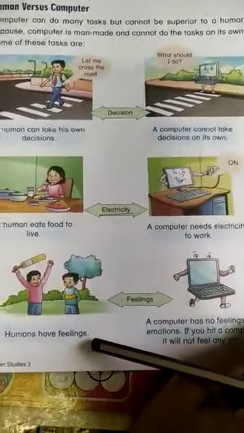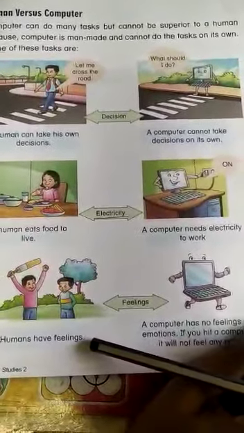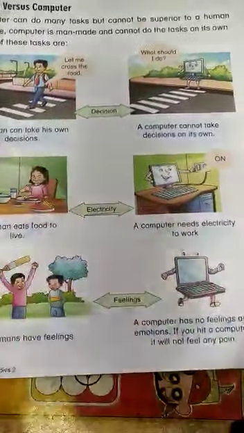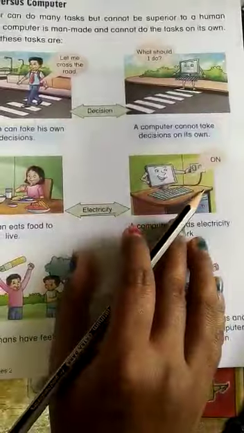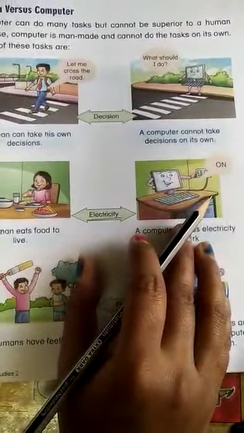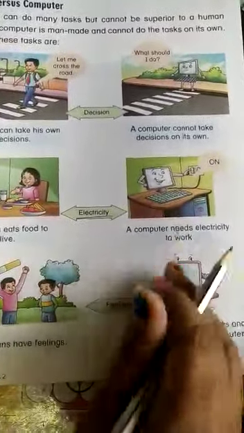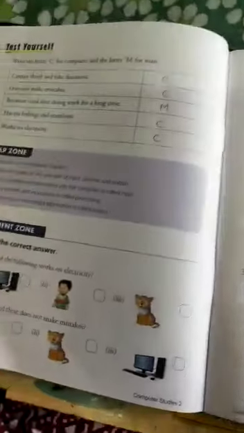So children, for today, this is what we have done. Go through all the differences very nicely, learn them, read them and understand them. For the next class, we will again do whatever questions are given.